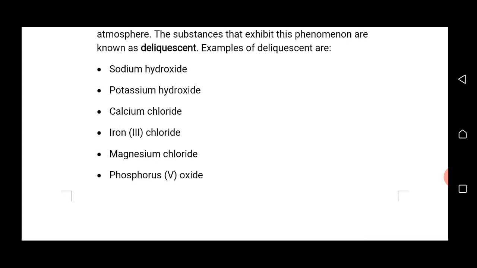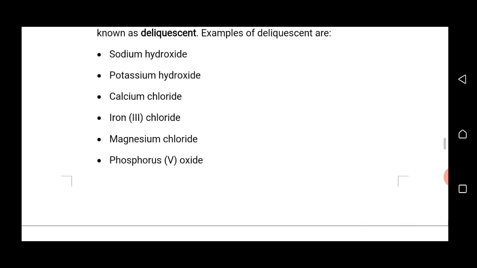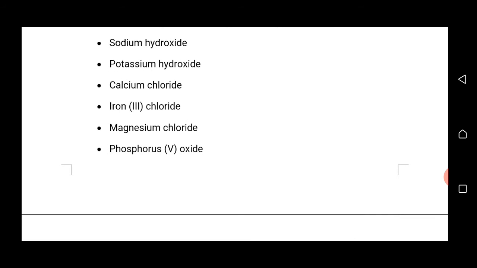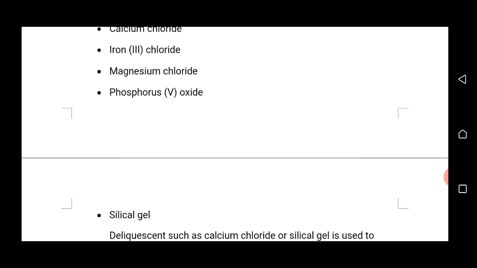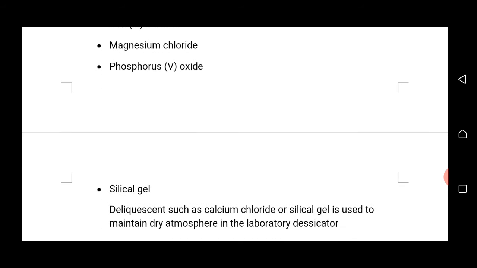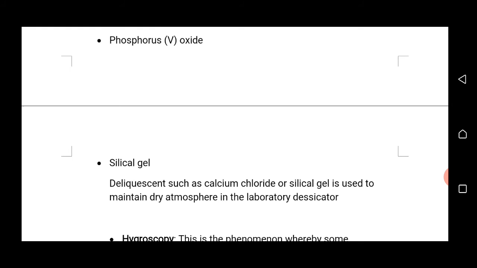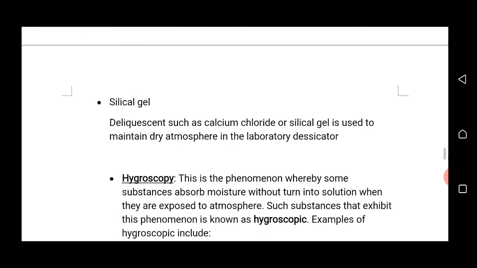The sodium hydroxide will start to turn into solution because it absorbs water from the atmosphere. Other examples of deliquescent substances are potassium hydroxide, calcium chloride, iron(III) chloride, magnesium chloride, phosphorus(V) oxide, and silica gel.